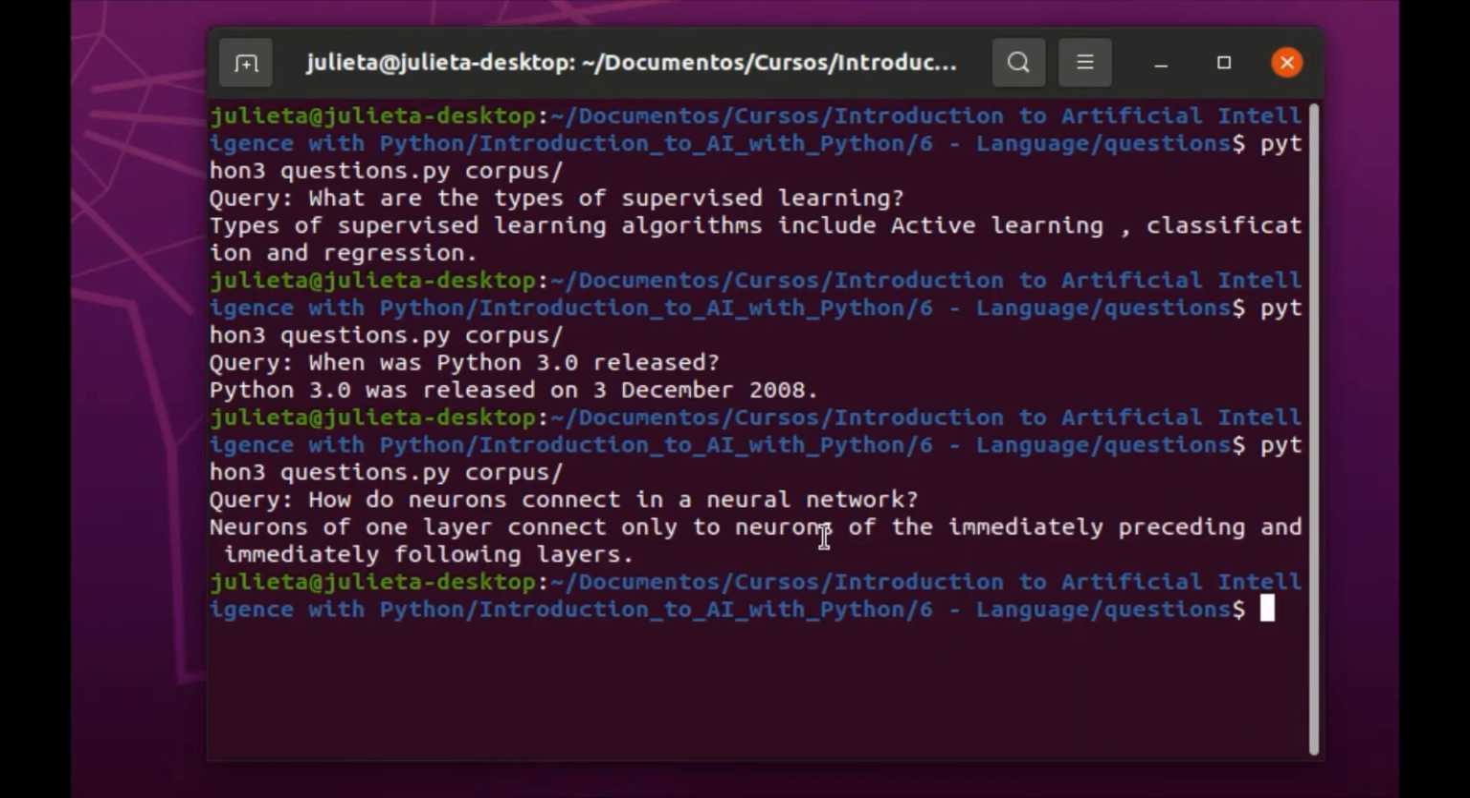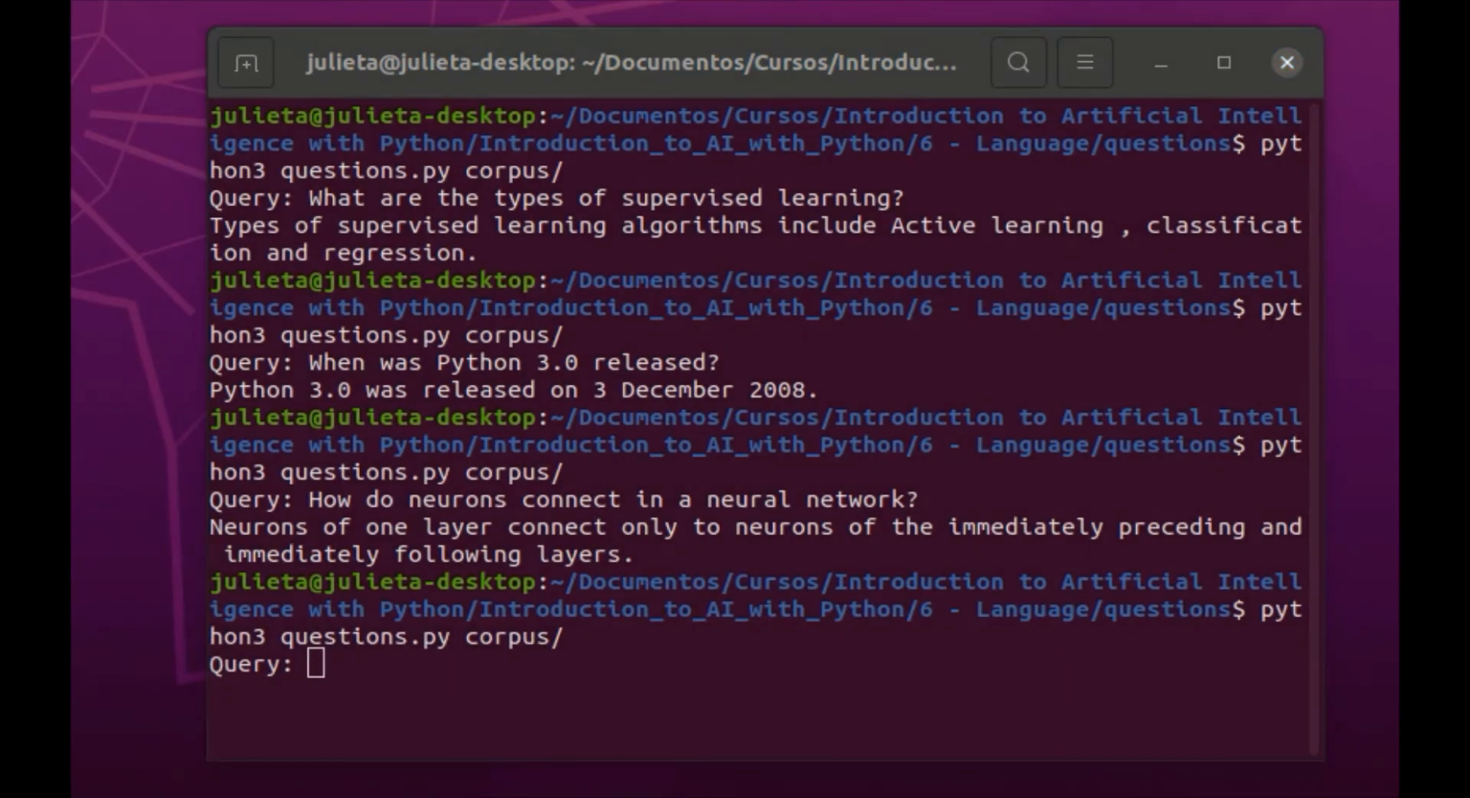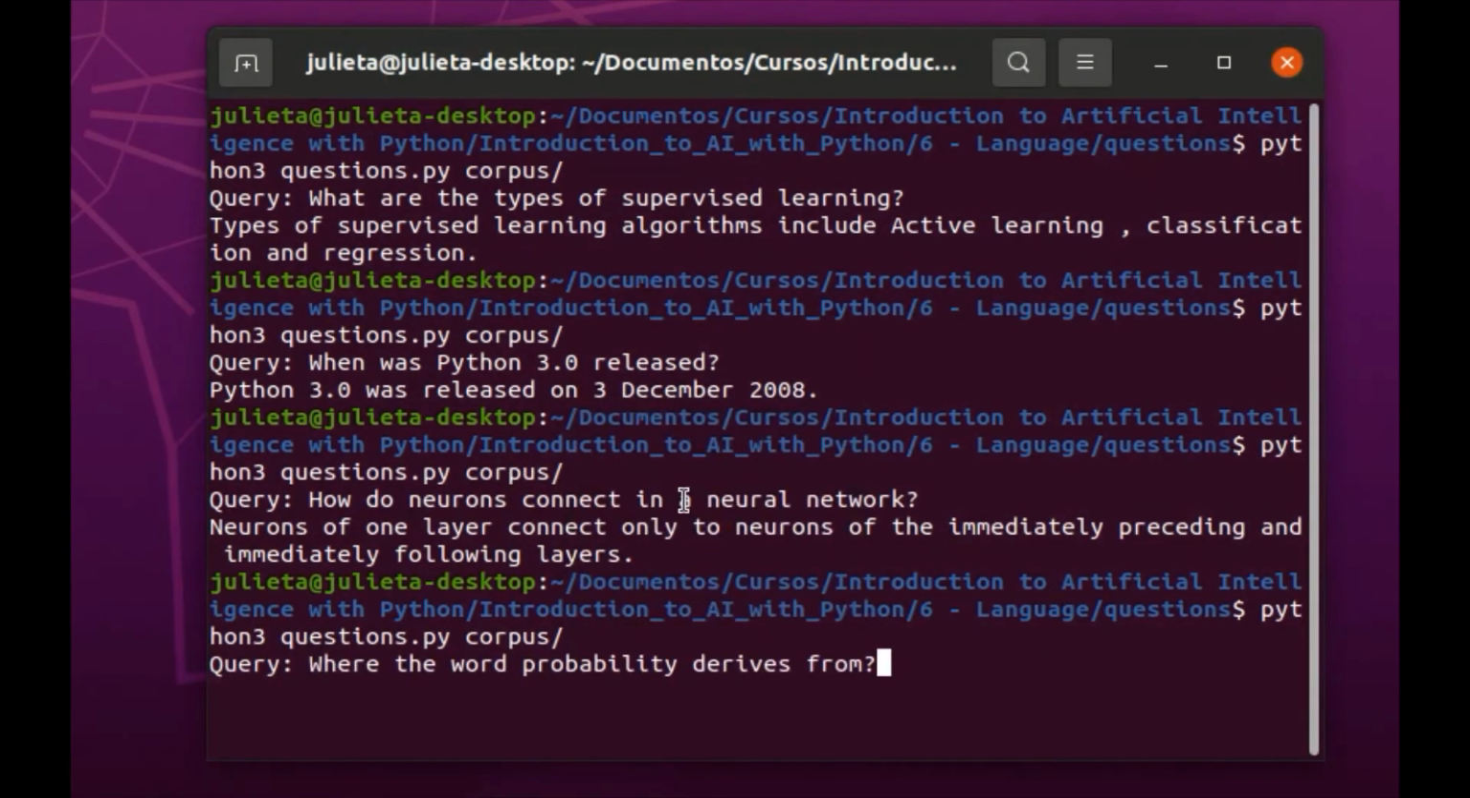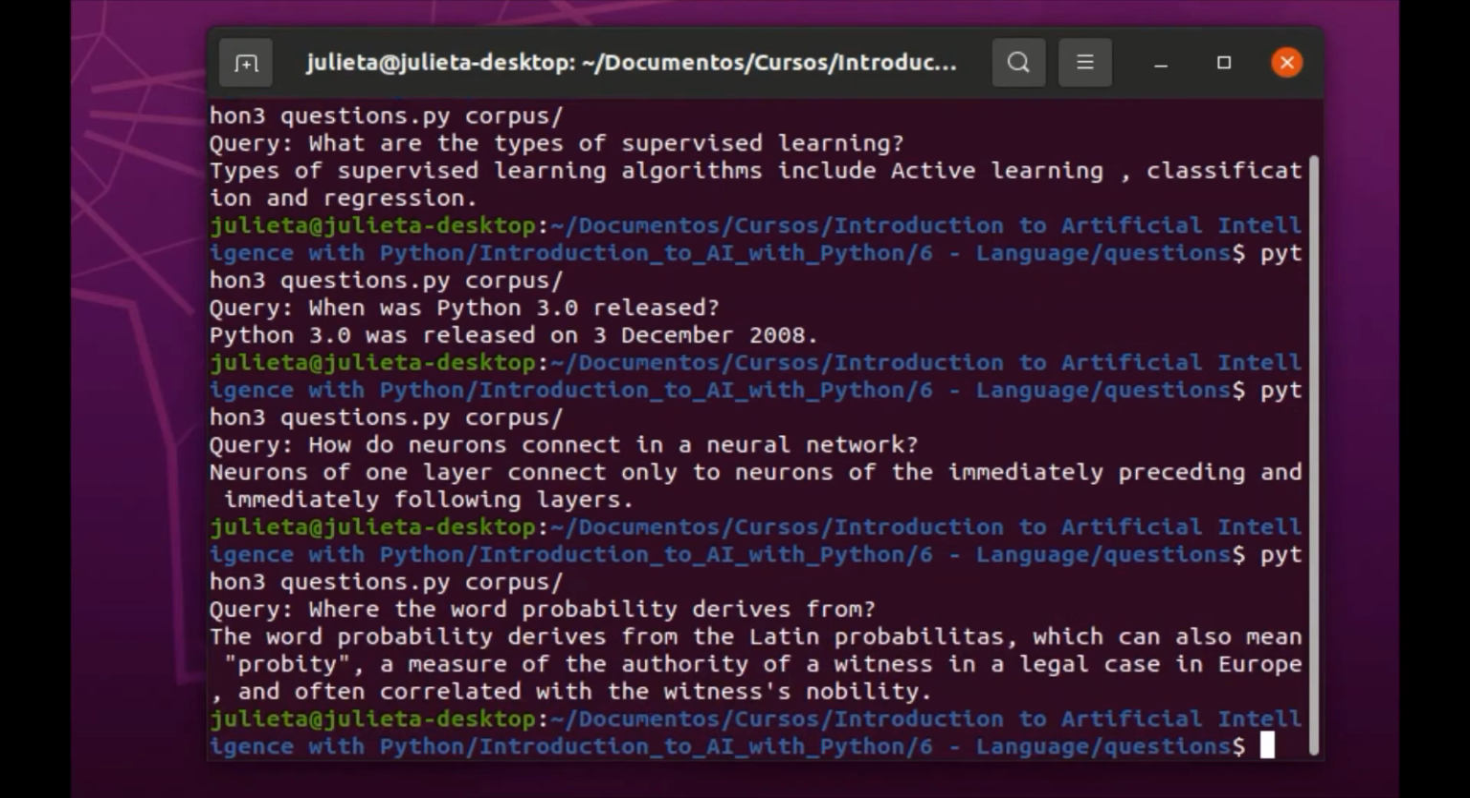Now I'm going to use two queries that are not in the specification. The first one is going to be where the word probability derives from. Here in the answer we can see that the word probability derives from, and it's followed by the explanation, and so we can see here that this is the correct answer.